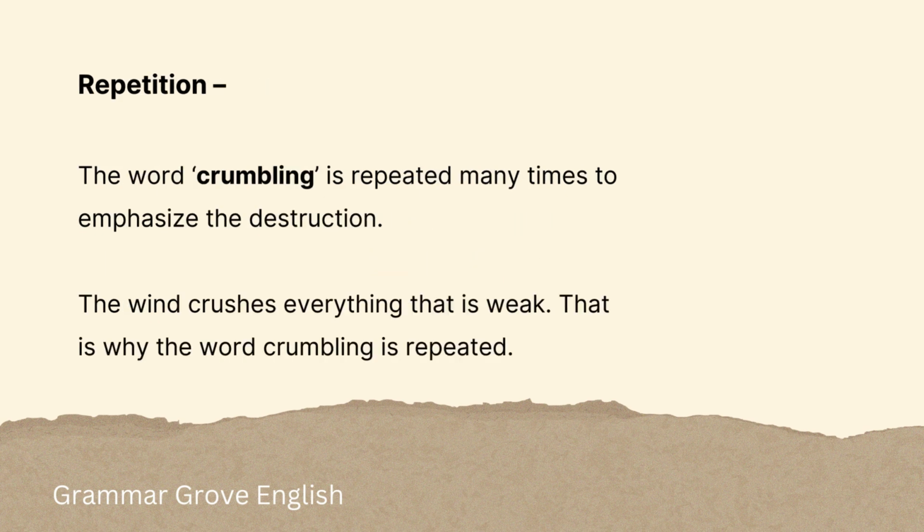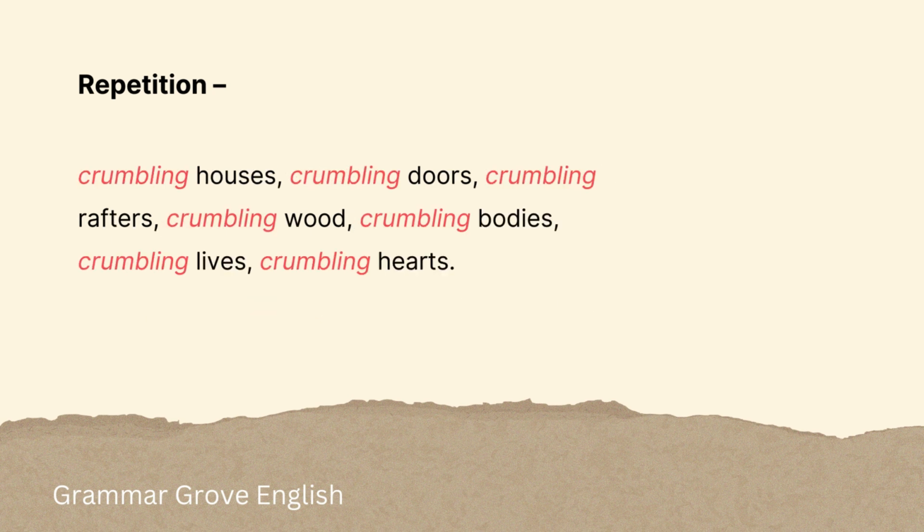Repetition. The word crumbling is repeated many times to emphasize the destruction. The wind crushes everything that is weak. So that is why the word crumbling is repeated here. Crumbling houses, crumbling doors, crumbling rafters. It is used many times. So this is repetition.